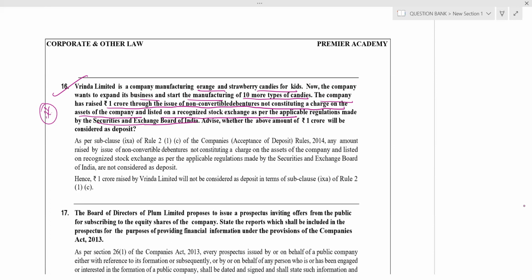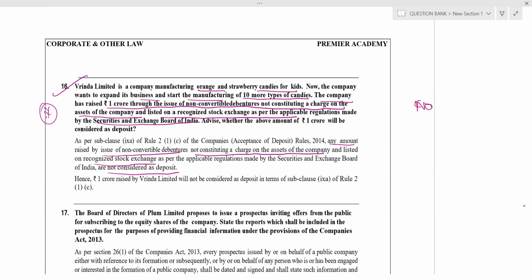Certain items are specified by RBI in the deposits chapter as not deposits. Those items are not termed as deposits. Other than that, everything is deposit. Let's see: an amount raised by issue of non-convertible debentures not constituting a charge on assets of a listed company shall not be considered as deposit.